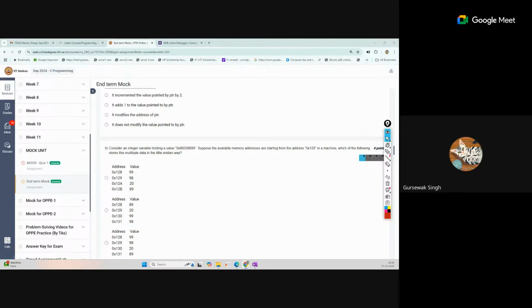I'm not sure. Maybe some input format is different. We can validate it by looking at your code. After the exam, you can write a mail to me with your code, and I'll validate it. I hope you have my ID. Yeah, I do. Just write your solution code and I'll check it in our code with the solution. Maybe there is some difference, or some setup is different. Okay, thank you.